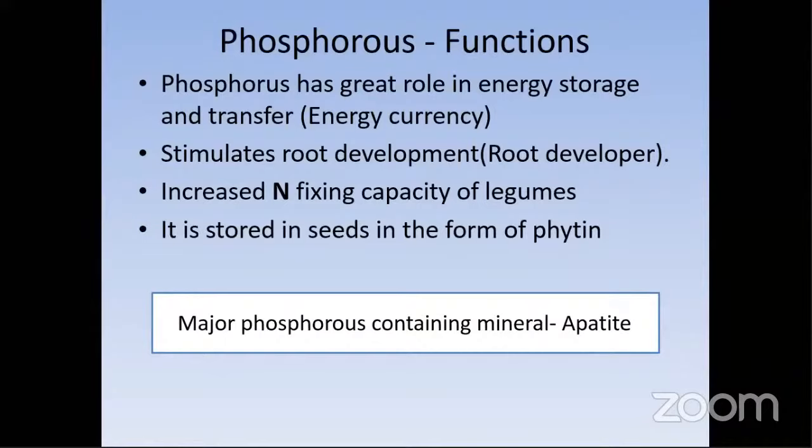The major thing is that it's the energy currency. In case of phosphorus, you should always remember that it's an energy currency. It is involved in root development, and it also increases nitrogen fixing capacity. And students, apatite is one of the major phosphorus containing minerals, another important mineral which supplies phosphorus in the soil. Coming to the next, what are the deficiency factors we can see here?